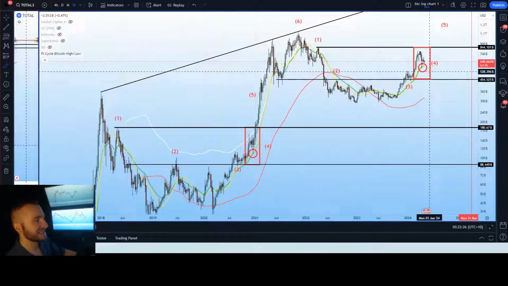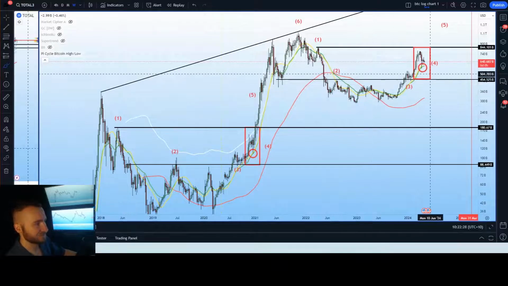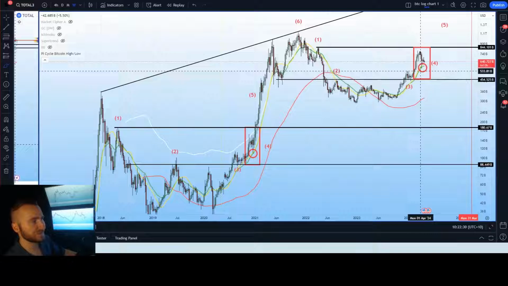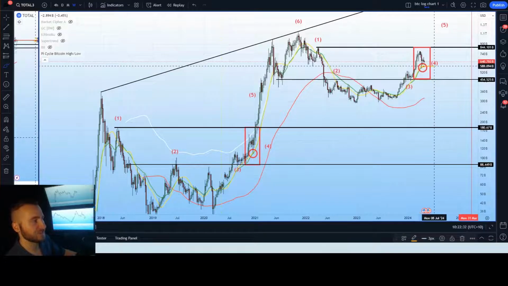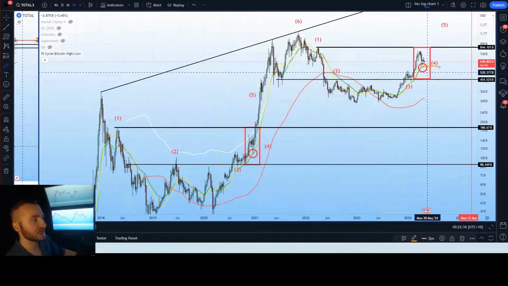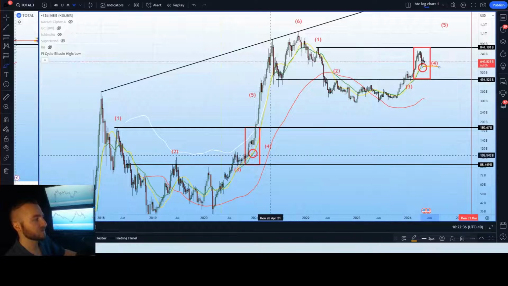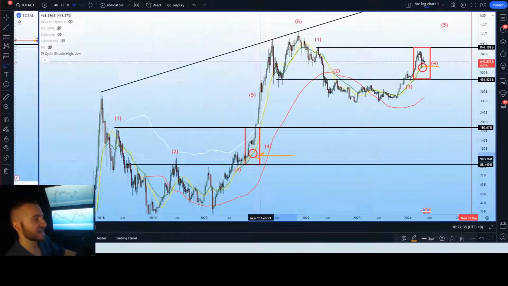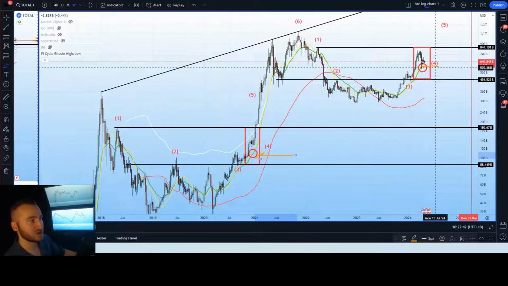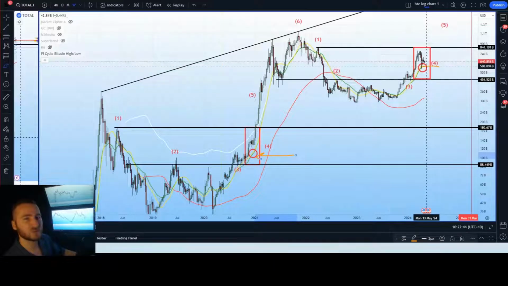So if we were to invalidate this pattern from a technical perspective, we would need to see a weekly candle close underneath the low short moving average, which is the green line of the Pi Cycle moving average. A weekly close under that level would be something we did not see in 2021 and would invalidate, at least from a technical perspective, the altcoin season. But that is not the worst thing.